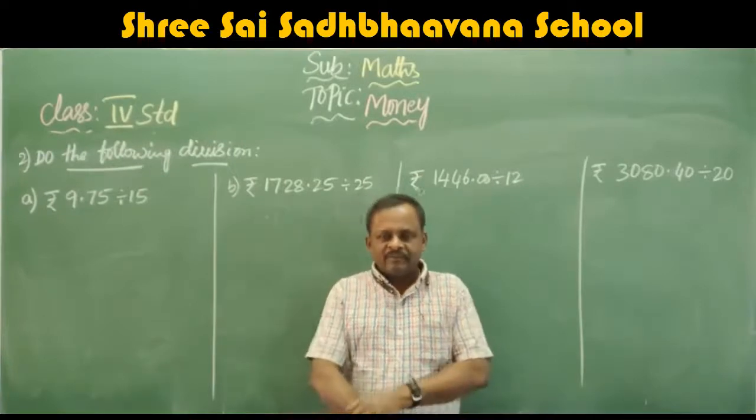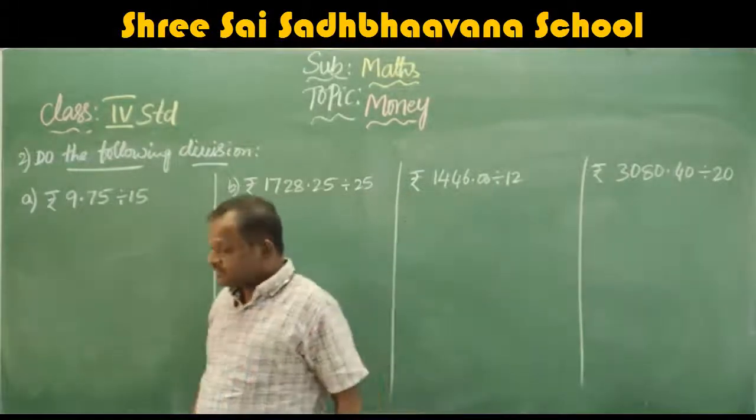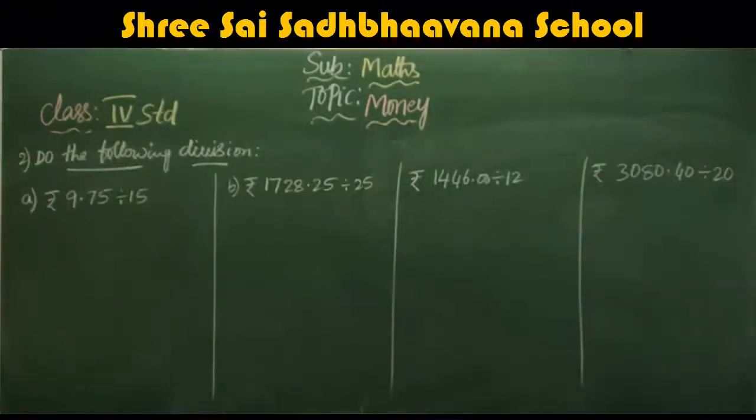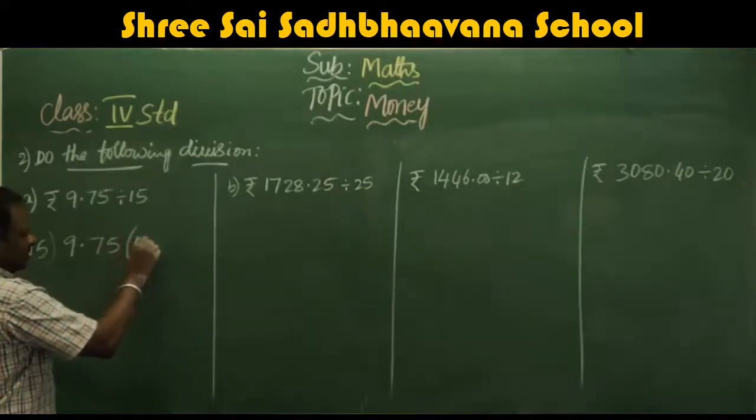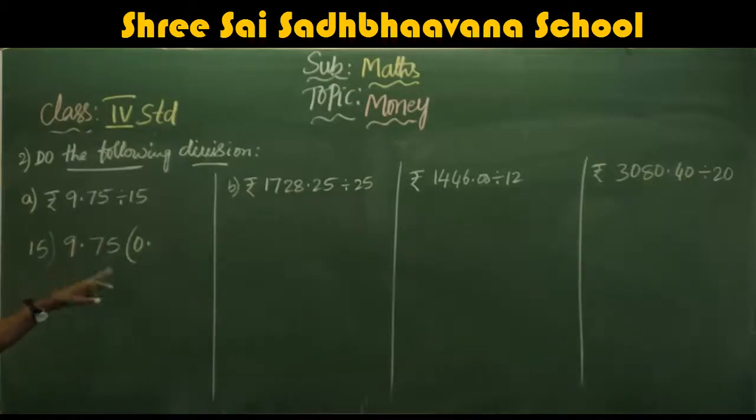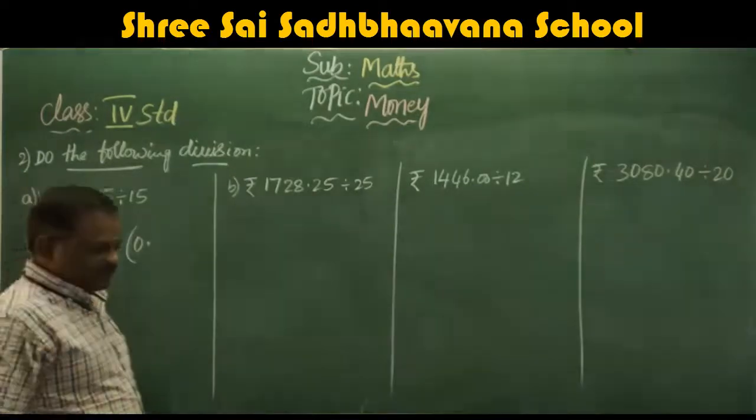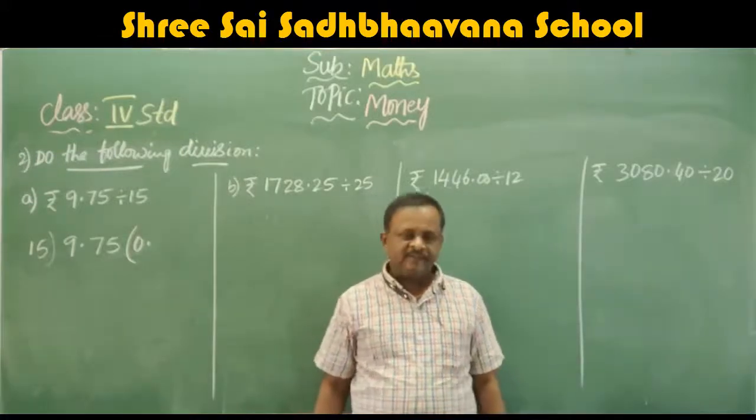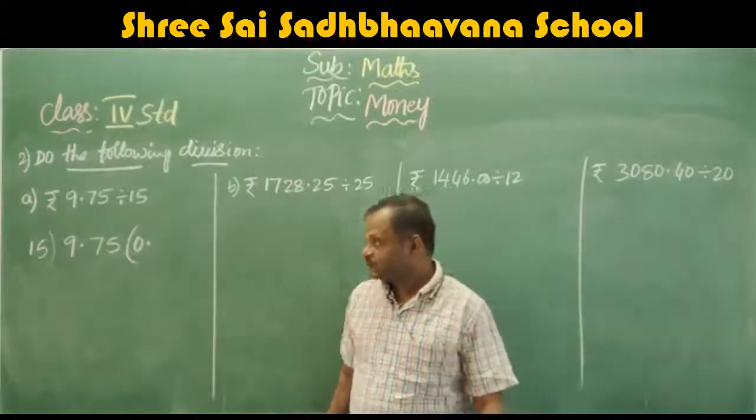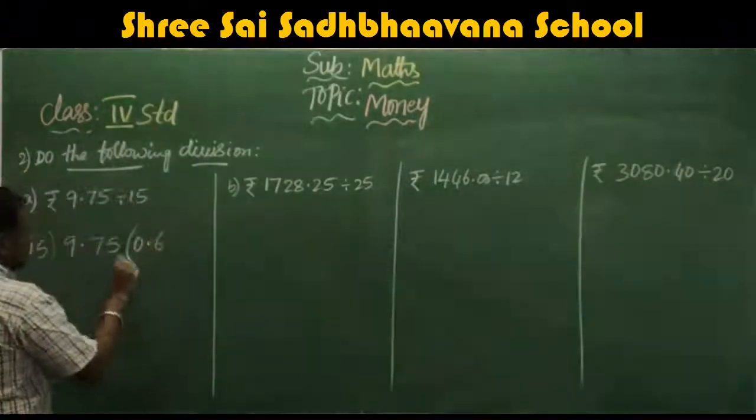Now we'll move to the division problems. Do the following division. Rupees 9.75 divided by 15. How are we dividing? Rupees 9.75 divide. Yes, the point is there, so first you take the point itself. Consider 97. From 15, 15 ones are 15, 15 twos are 30, 15 threes are 45, 15 fours are 60, 15 fives are 75, 15 sixes are 90.